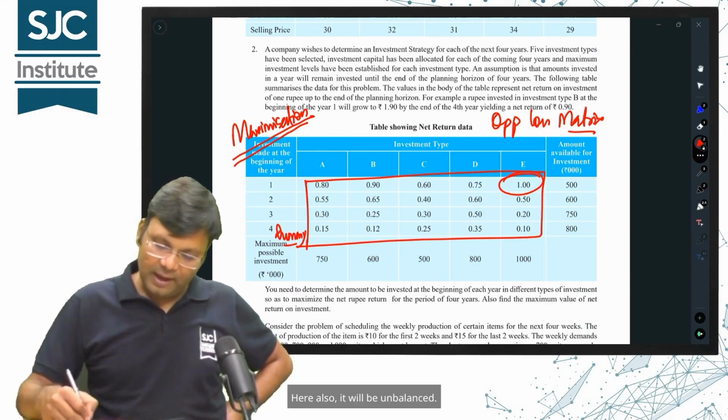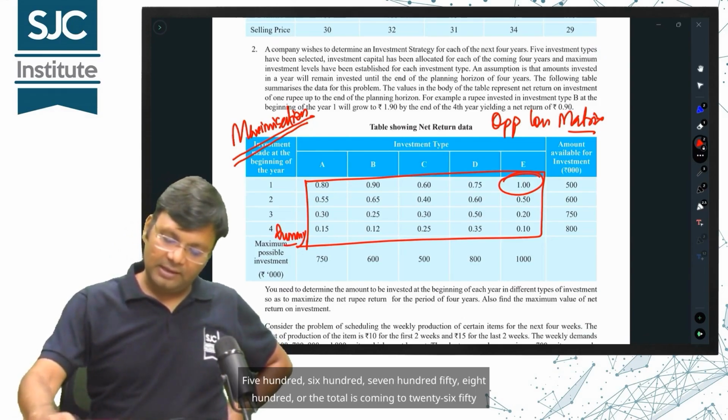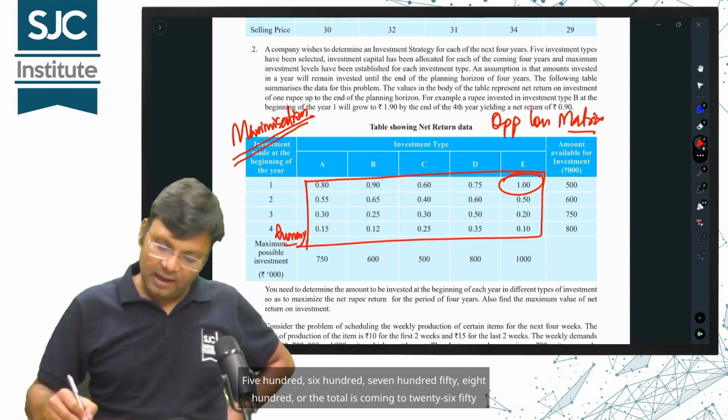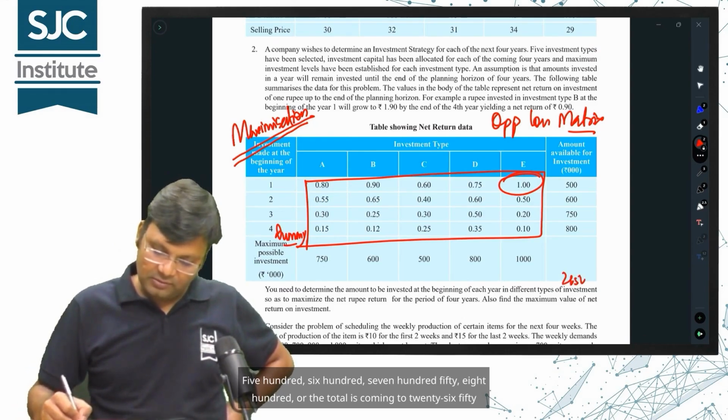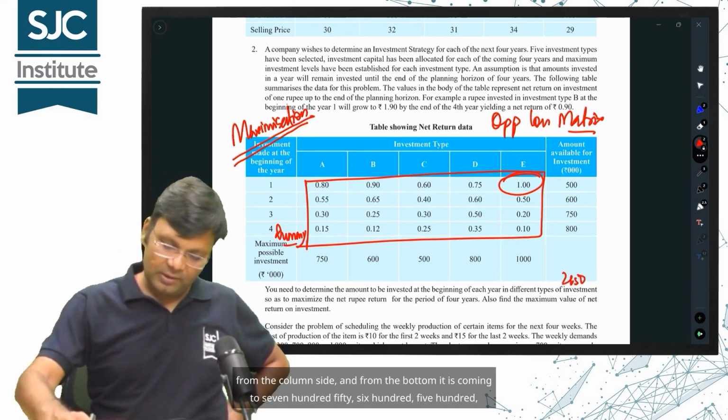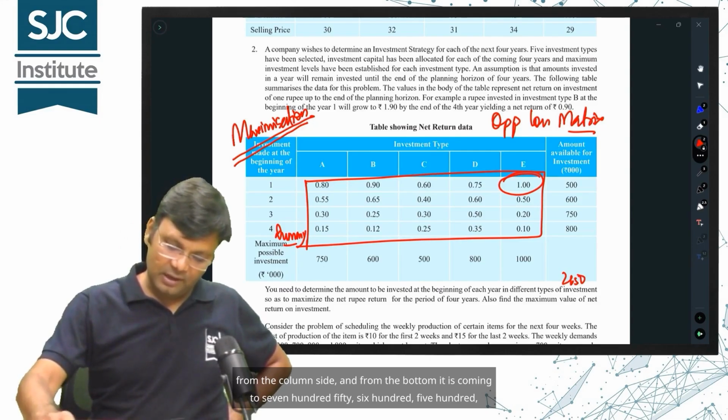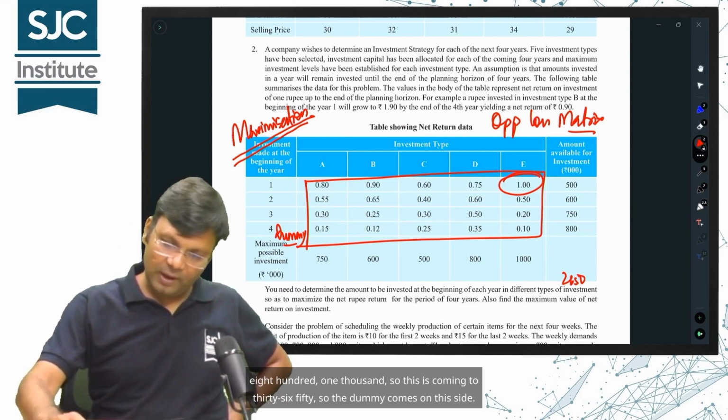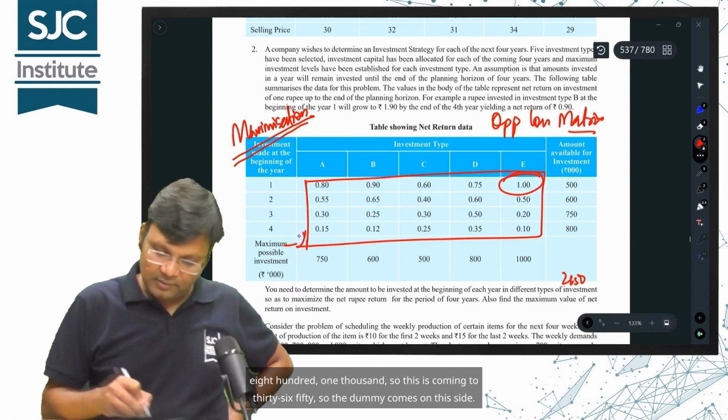Here also, it will be unbalanced. 500, 600, 750, 800, so the total is coming to 2650 from the column side, and from the bottom it is coming to 750, 600, 500, 800, 1000, so this is coming to 3650, so the dummy comes on this side.